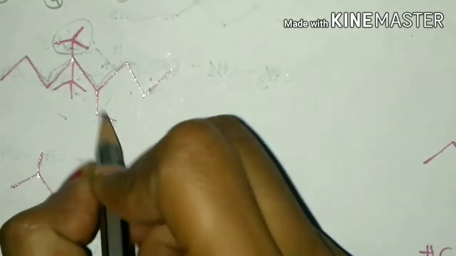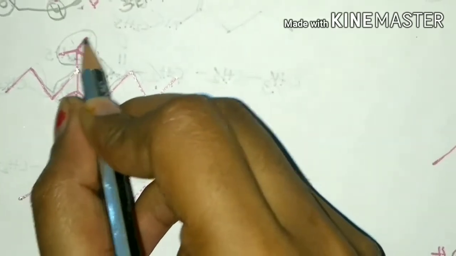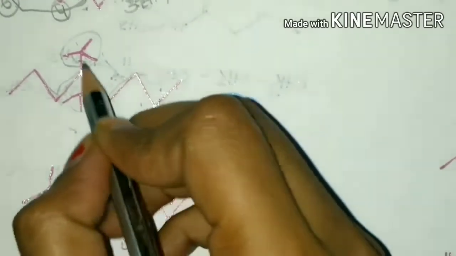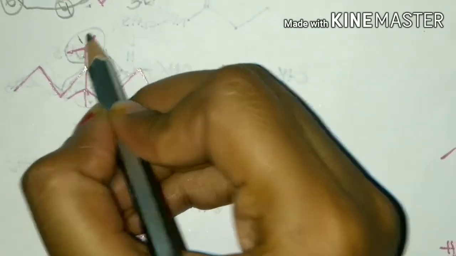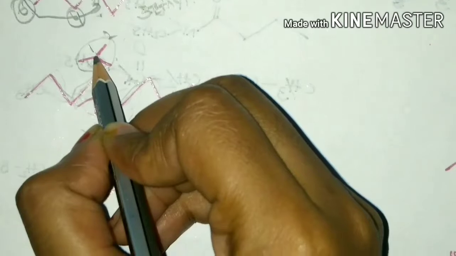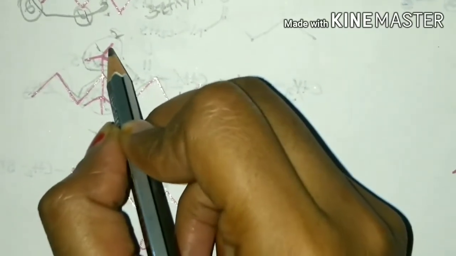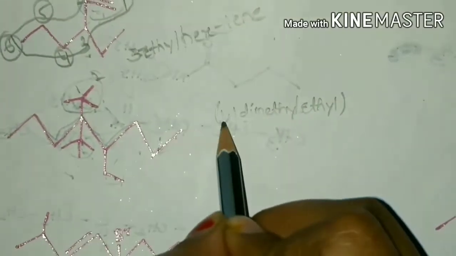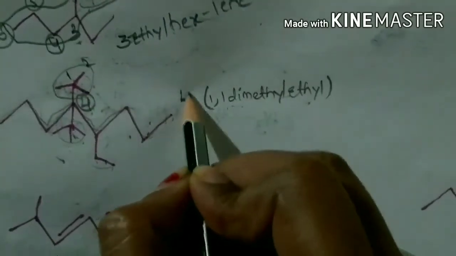and with 3 substituents, where these two are complex substituents. As I said earlier, these complex substituents should be given numbering, and these two complex substituents are similar. So let's start numbering 1 and 2. This first carbon is substituted with 2 methyls. So this complex chain can be named as 1,1-dimethylethyl. This complex substituent is substituted at the 4th position of the main chain. So here we have to write 4.